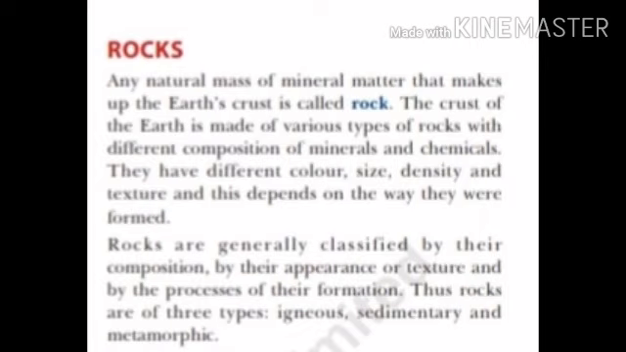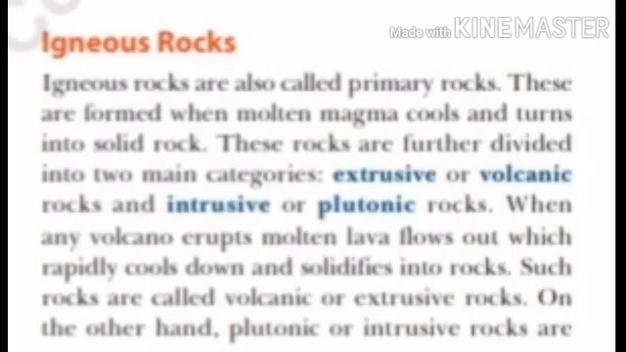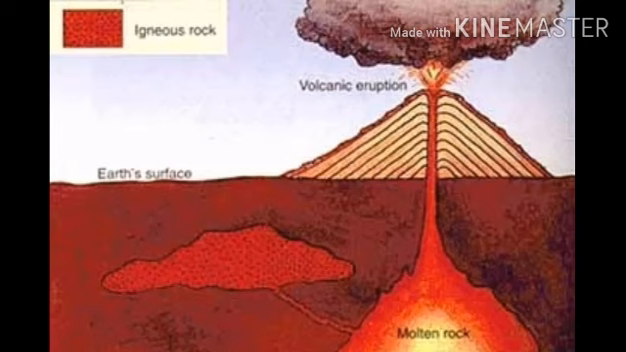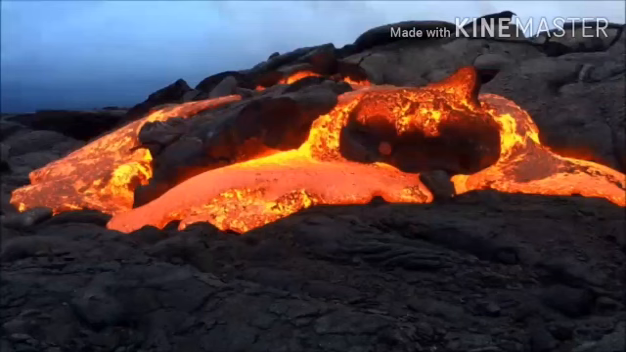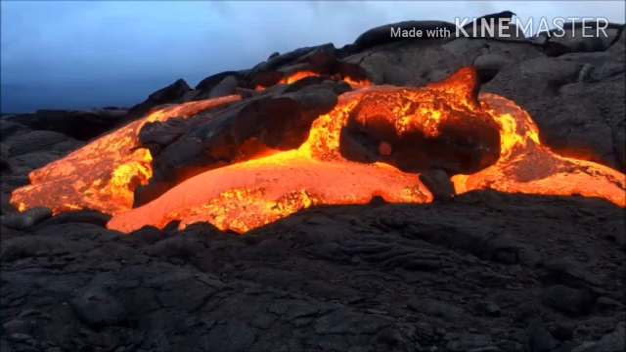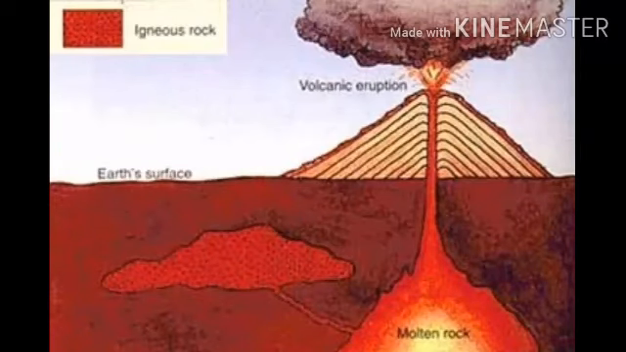The first type is the igneous rocks. These igneous rocks are a result of volcanic activity. Now look at the picture: lava coming out from the volcano. This is very red molten magma coming out from the interior of the earth onto its surface. When this red molten hot material cools down on the earth's surface, it rapidly cools and becomes solid. The rock formed in such a way is called igneous rock.